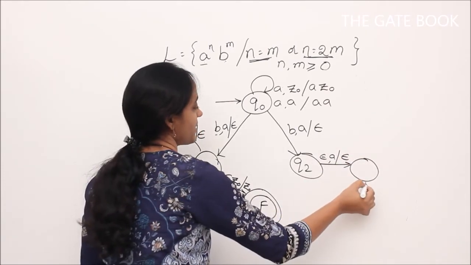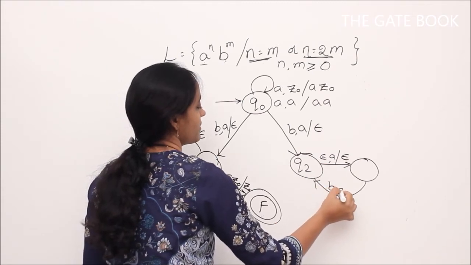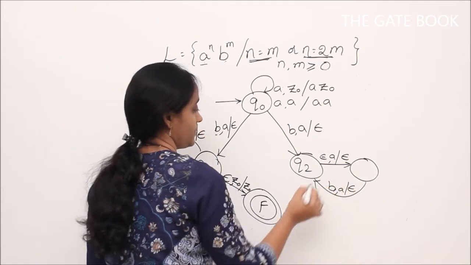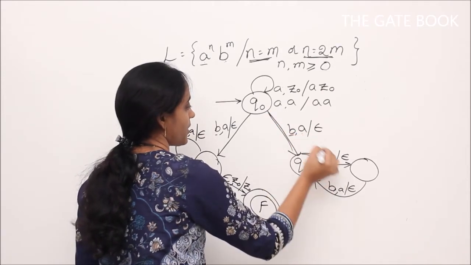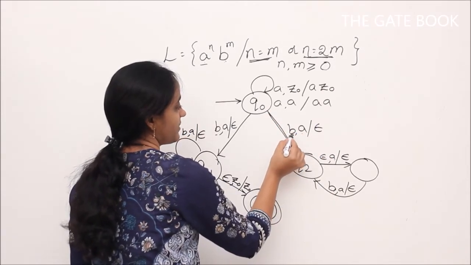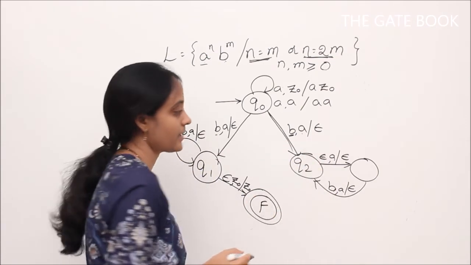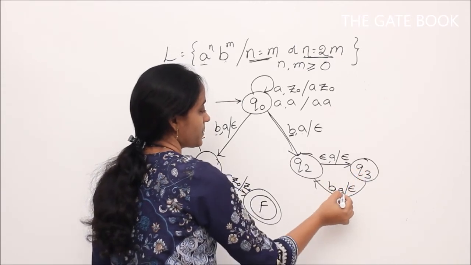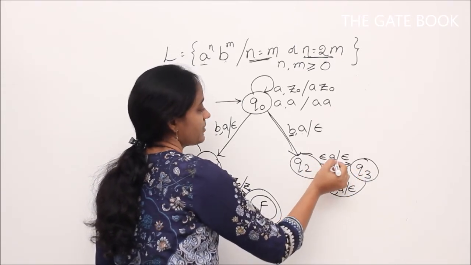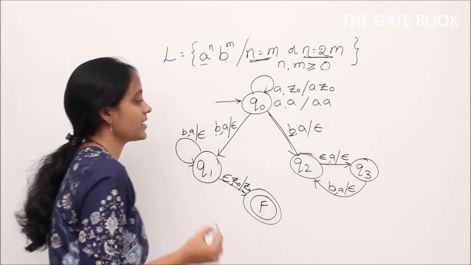And that is same as popping two symbols for single symbol, and again for B we have to pop. So here we have consumed B, and without consuming any input symbol we popped one more time, and then we go to a new state Q3. Again for 1 B we popped A, but without reading anything we are popping. That means it is ensuring that we are popping 2 A's for every B.